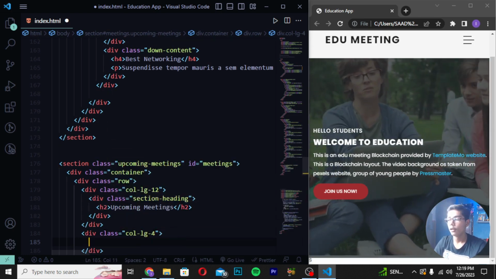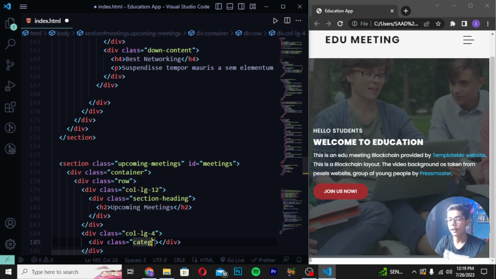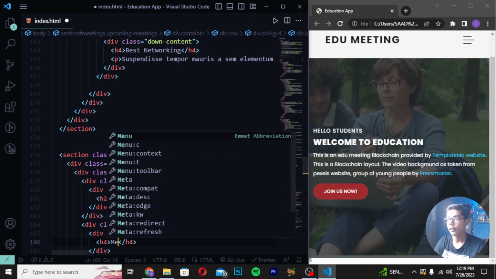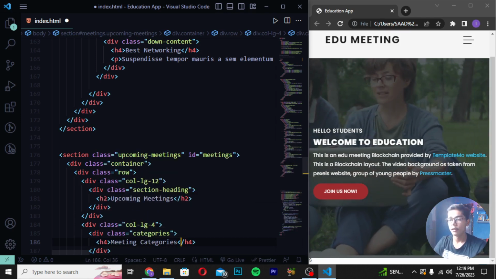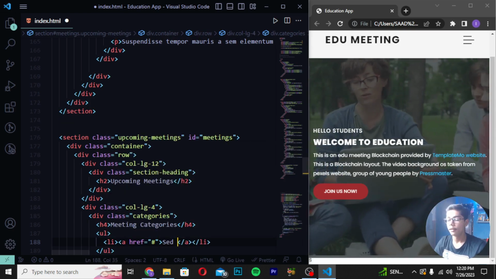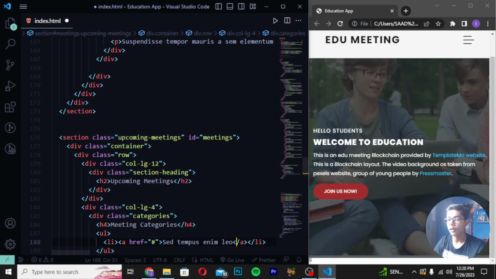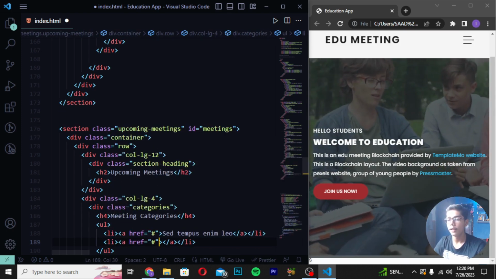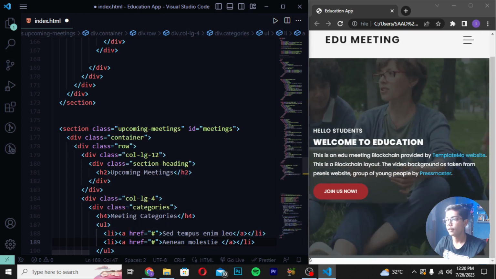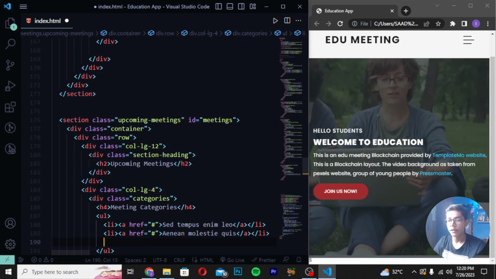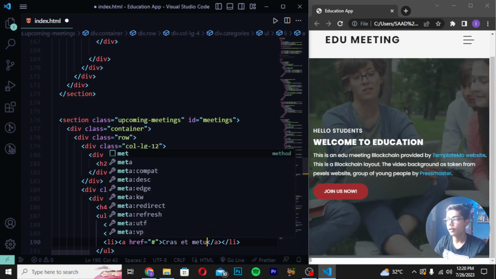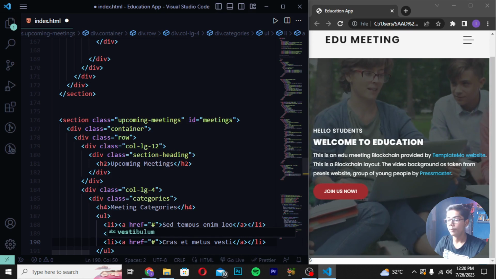Then create div class col-lg-4. Write div class and then I will be writing categories. Then you have to move down, write H4 and write meeting categories. Then move down and write UL LI tag and write set campus premium view. Then move down, LI tag in which I will be writing MEL or less like this, and I will be writing quiz. Then after writing this, move down LI tag in which I will be writing class head. Then I will be writing meters base curriculum.